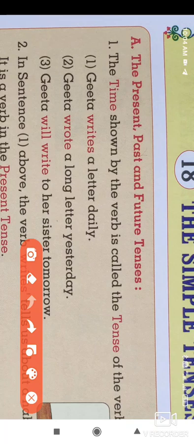So here let us continue with the first point of this lesson, that is the time shown by the verb is called the tense of the verb.